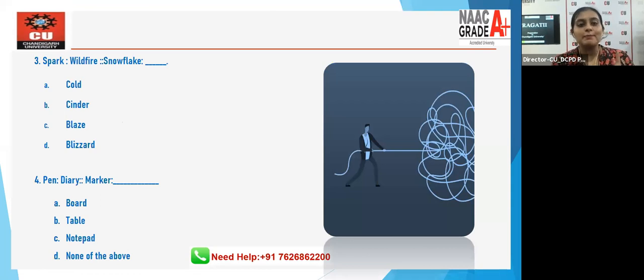Third one. Spark is to wildfire. Snowflake is to what? 30 seconds start now. Please post the right answer in the chat box. Is it A? Is it B? Is it C? Is it D? Spark is to wildfire. Snowflake is to what? A, B, C, D, in the chat box, please.